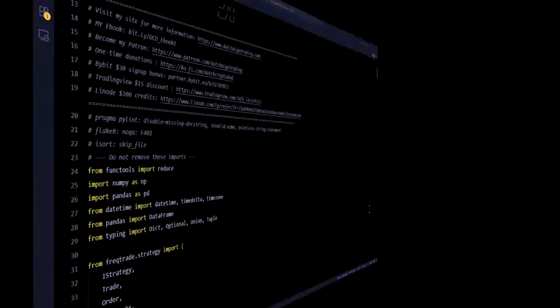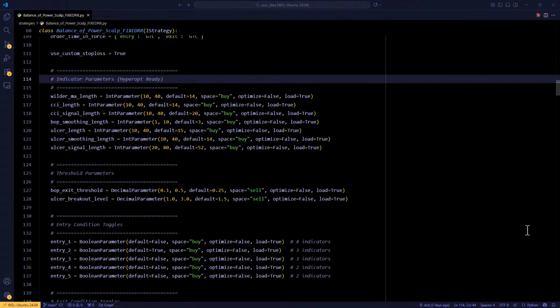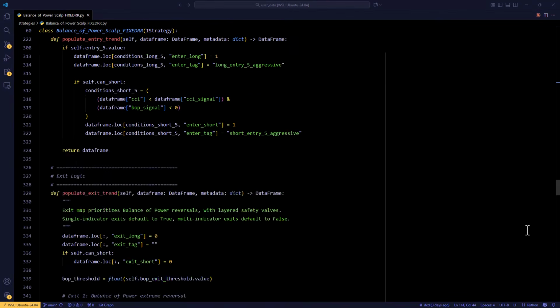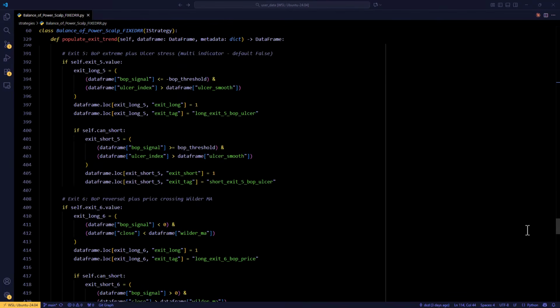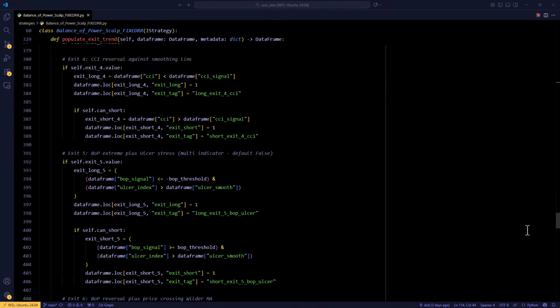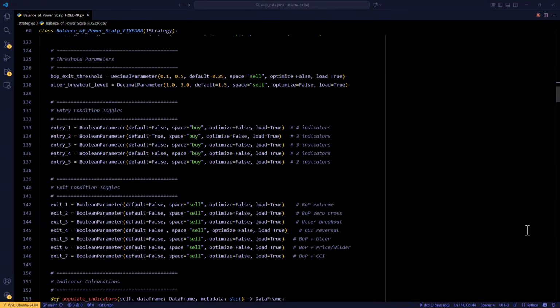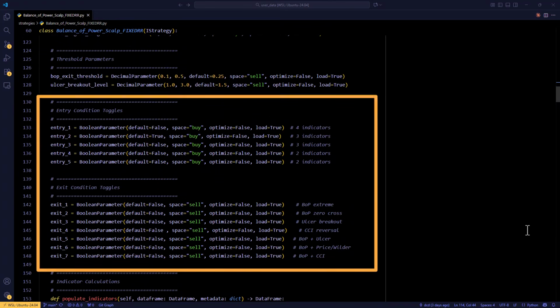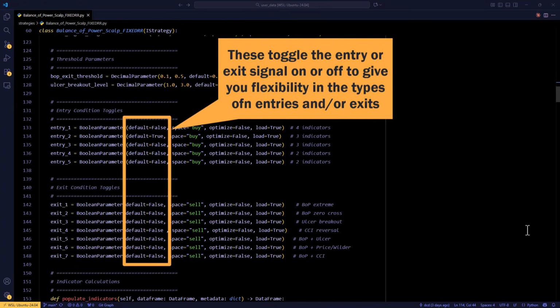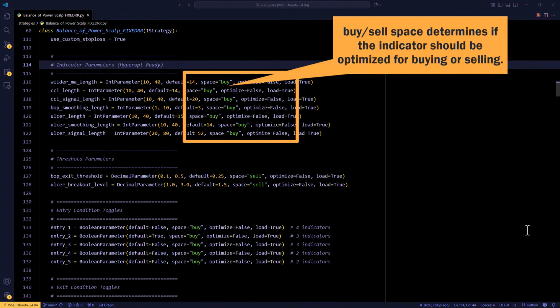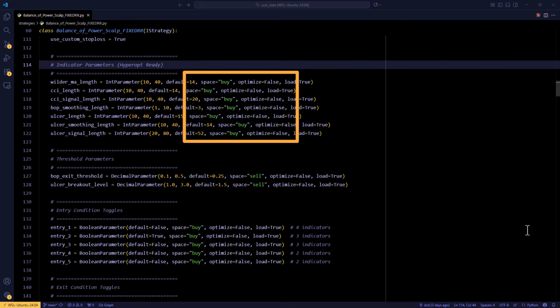It's much better to make an algorithmic trading strategy out of it, like I show here, and test this strategy programmatically. This way you can test huge datasets, many crypto pairs, and have quick results of the performance of that trading strategy. The Python file you see here is created to handle multiple entry and exit signals to test out. For example, this whole section can be used to enable or disable different entry and exit signals. And in this section you can determine which indicators to use or to optimize its settings for better trading results.